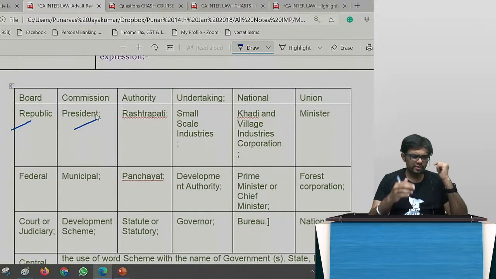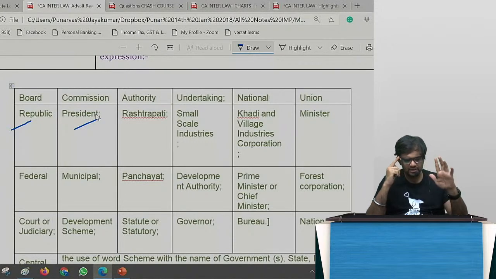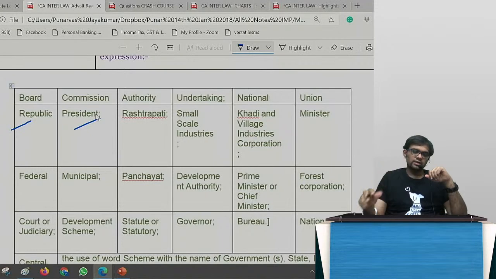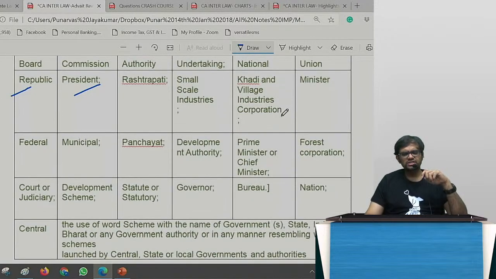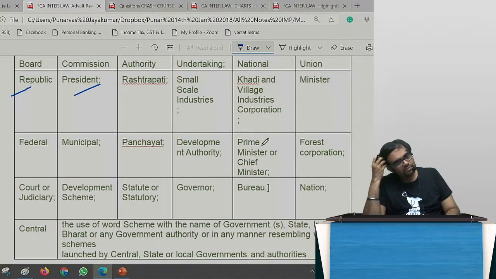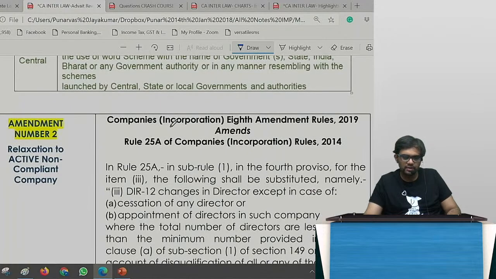Then of course I cannot use all these things, guys. Republic, President, Republic TV, it is just a brand, but the company name will be completely different, okay? Rashtrapati, small scale industries, Khadi industries, minister and all I cannot use. Federal, municipal, panchayat, development authority, prime minister, chief minister, forest corporation. These are the things that I cannot be using in my name. So this is the amendment number 1.